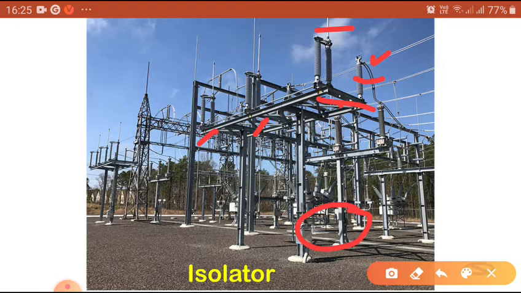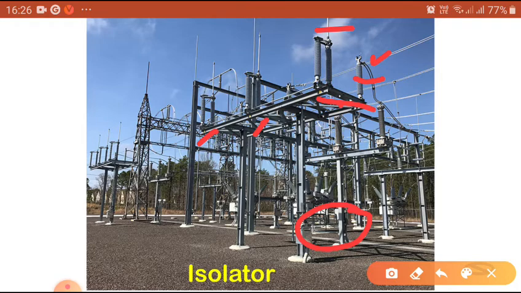Next, in high voltage power systems, isolators are used in conjunction with circuit breakers. These two are brothers, providing an extra layer of safety to the operators or our equipment. The bada bhai is the circuit breaker. First the circuit breaker is opened, which disconnects the circuit, then the isolator is also opened.